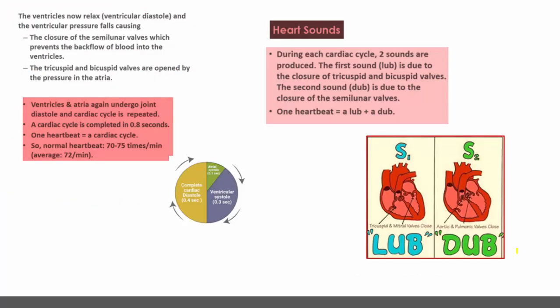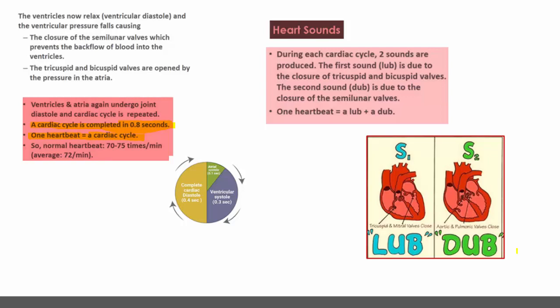Then the total cardiac cycle, this is interesting. One cardiac cycle is represented by 0.8 seconds. The total time taken for the completion of one cardiac cycle is 0.8 seconds, and one heartbeat is equal to one cardiac cycle.